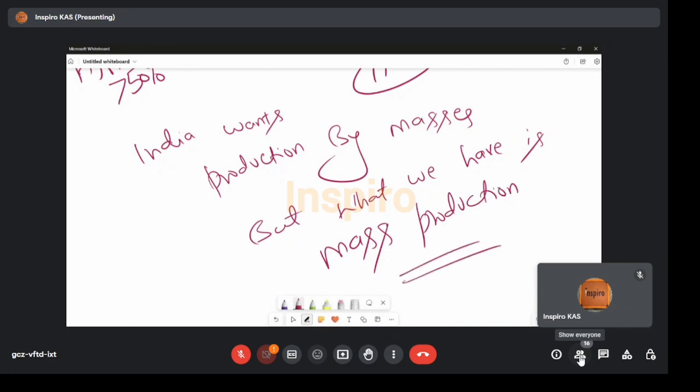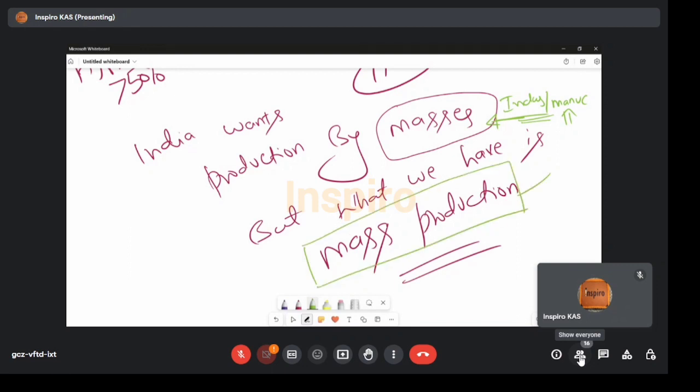Right, sir. India wants production by masses, meaning to say we have a mass population in India, a huge population. If we had a secondary sector, the industrial or manufacturing sector, we could have employed all of these people in these industries, thereby increasing our employment rate. But we are missing this. What we have today is mass production, meaning production by machines, thereby leading to a greater level of unemployment. Are you getting it, sir? Yes, sir.